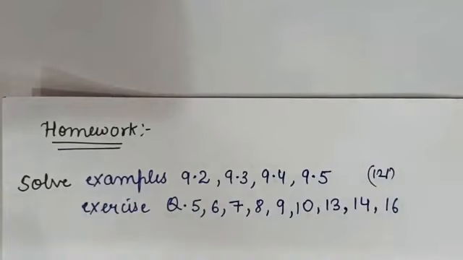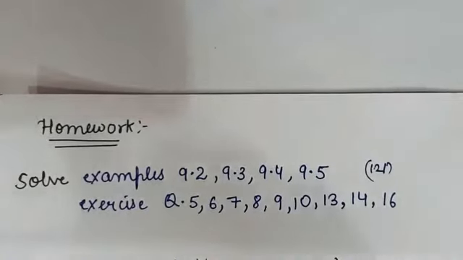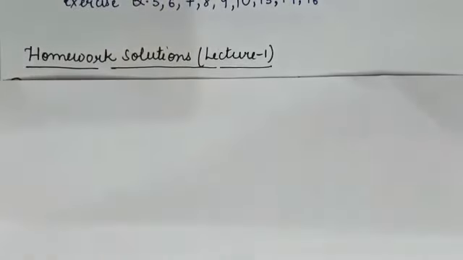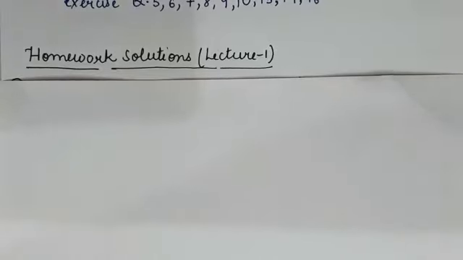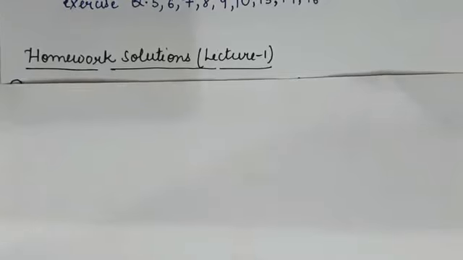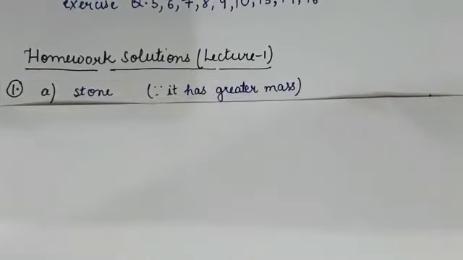Now I shall discuss the homework solutions of lecture number 1. In text question number 1, which of the following has more inertia? A rubber ball and a stone of the same size. They are of the same size, but the mass of the stone is heavy as compared to the rubber ball. So the stone has more inertia.